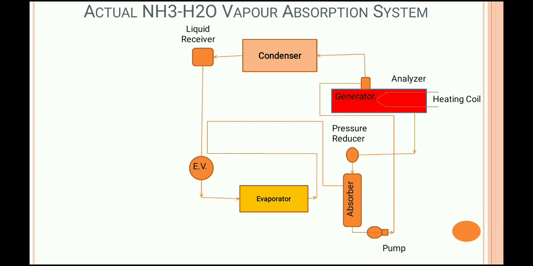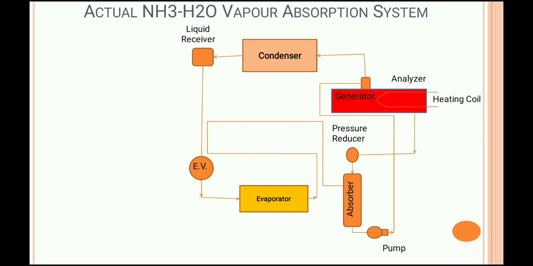Once that H2O vapor goes to the condenser, it is converted into liquid, and once that H2O liquid goes to the expansion valve, due to the subcooling process, the H2O liquid is converted into solid ice, and it may choke the expansion valve and block its passage.